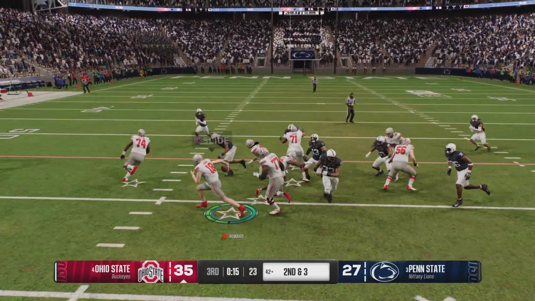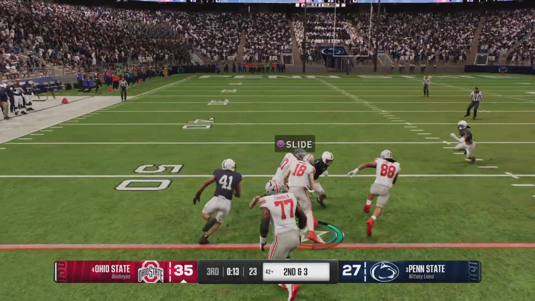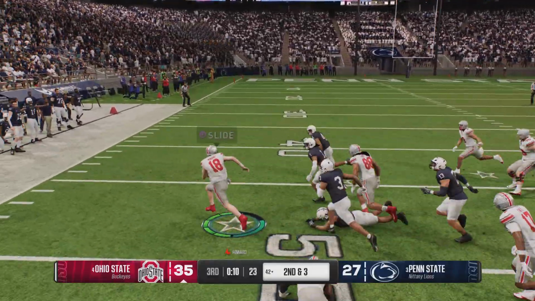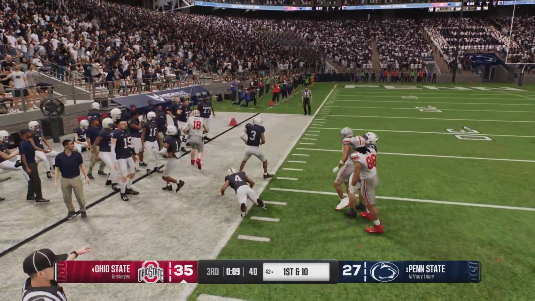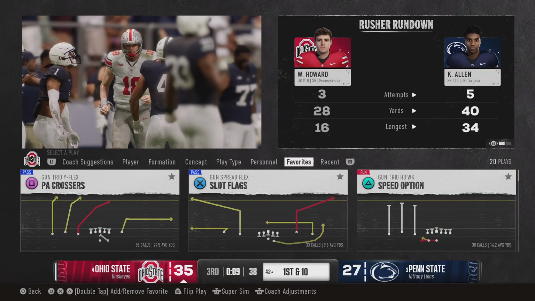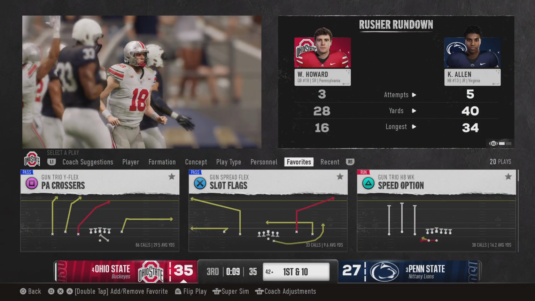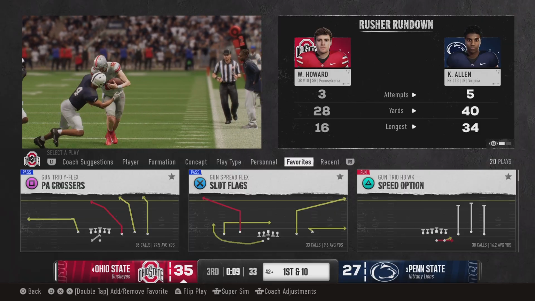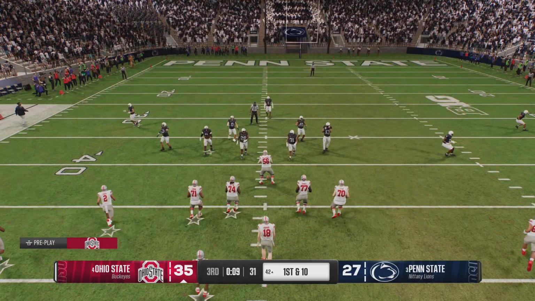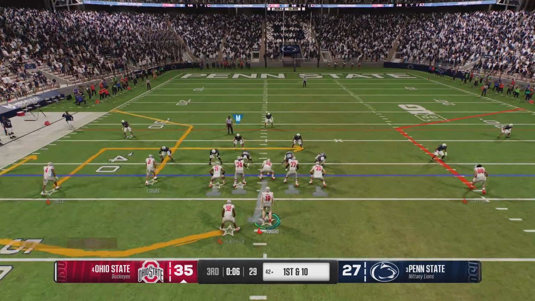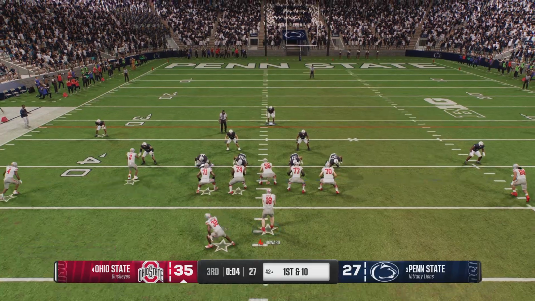Takes the snap and takes off on the run. Fights off a defender. Unleashes the stiff arm. Heads out of bounds after a solid gain, more than enough to pick up a first down. That's a 42. Good enough. Offense comes up to the line. They might have a chance for a couple more plays before the quarter expires.